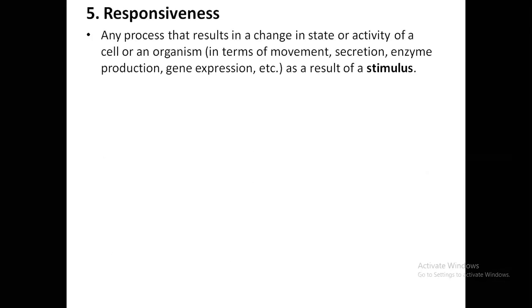The next property of living organism is responsiveness. Responsiveness means to respond. To be simply said, any process that results in a change in state or activity of a cell or an organism in terms of movement, secretion, enzyme production, gene expression, etc., as a result of stimulus is called as what? It is called as response, or response to stimulus. So there are different things in the environment to which we respond. It can be the atmospheric condition, it can be some physical elements, it can be some chemical substances. We react to them. And this reaction is only carried out by living organisms. And that is called as response to stimulus.